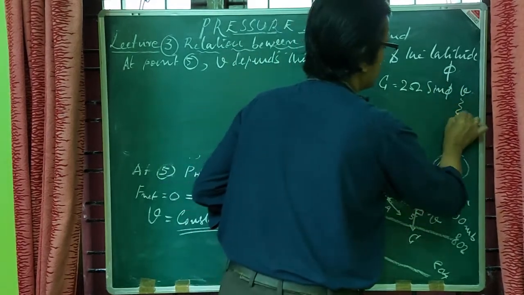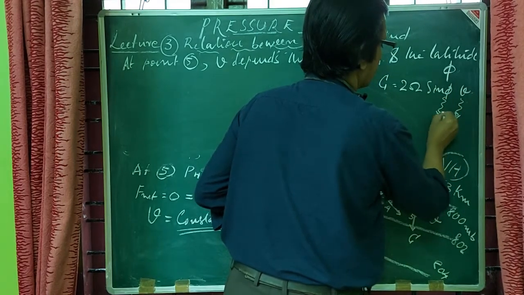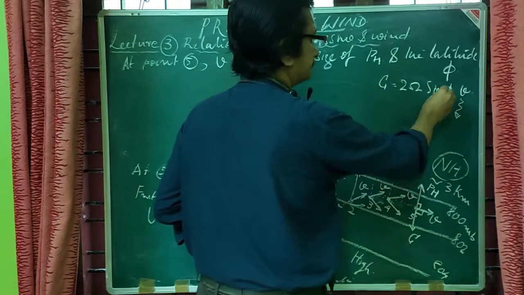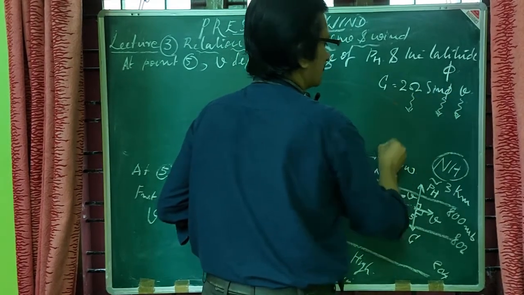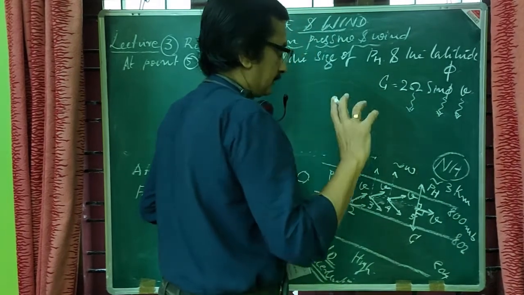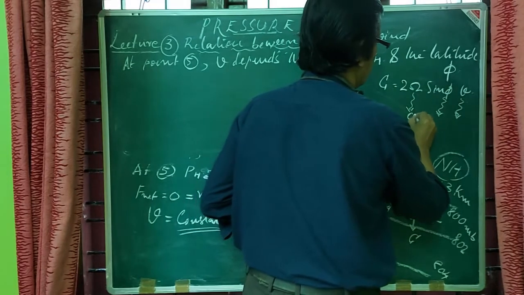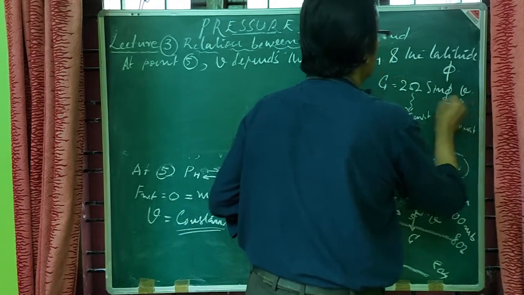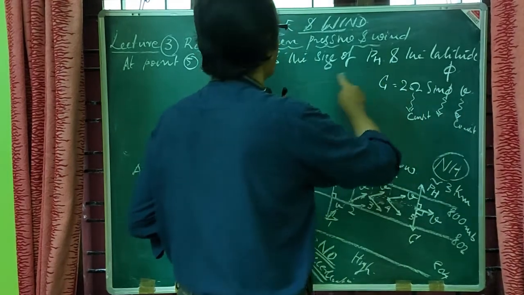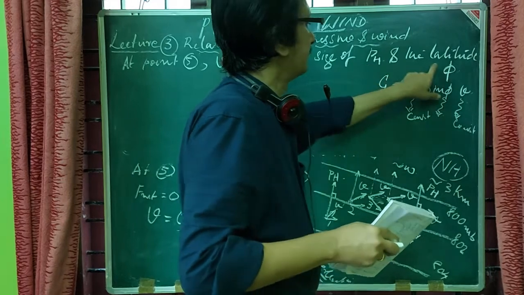Here you have seen this is of constant value, that is uniform, for a particular phi, that is the latitude, and omega, you know, the angular rotation rate of the earth. So this is a constant, this is also a constant, so that it solely depends on the size of the horizontal pressure gradient force and the